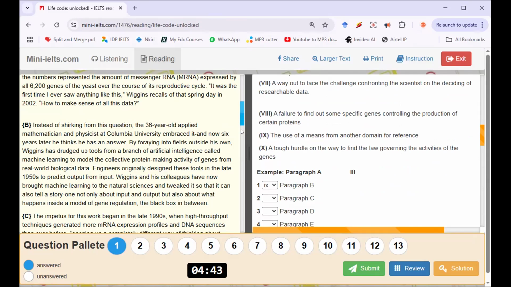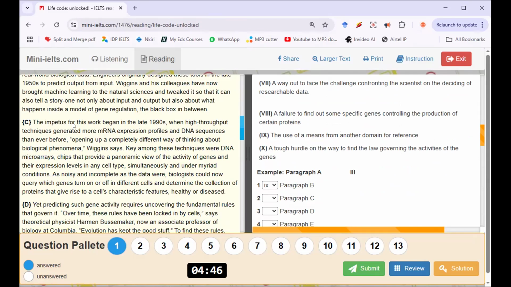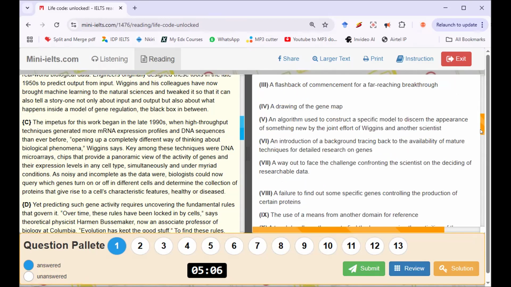All right, paragraph C now. The impetus for this work began in the late 1990s when high throughput techniques generated more mRNA expression profiles and DNA sequences than ever before, opening up a completely different way of thinking about biological phenomena. Wiggins says, hold on. Where's that one about mature?